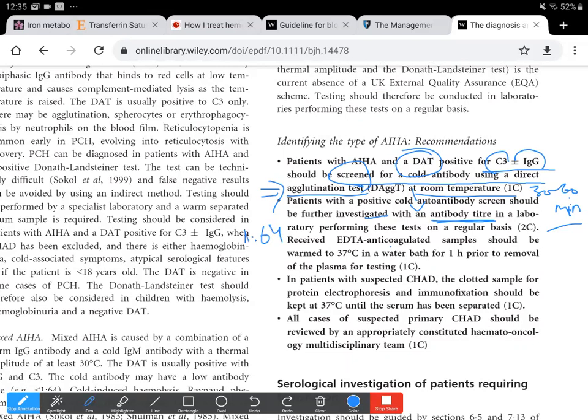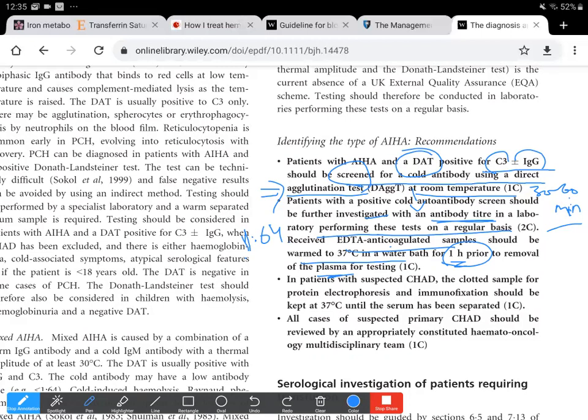The antibody titer is then done in a laboratory performing these tests on a regular basis. And the EDTA sample needs to be warmed to 37 degrees centigrade in a water bath 1 hour prior to removal of plasma for testing. So before we remove the plasma for testing, we need to warm it in a water bath for 1 hour and then remove that plasma, so that the plasma contains only those clinically significant cold antibodies that we will test on.